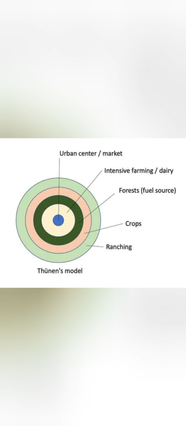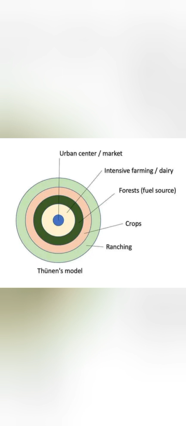If you see the model closely, near the market area, we have all the perishable products like farming, crops, then fruit cultivation, dairy farming, fishery, because all these products are perishable and they also require a high cost of transportation. Therefore, these products are produced near the main market or the city.